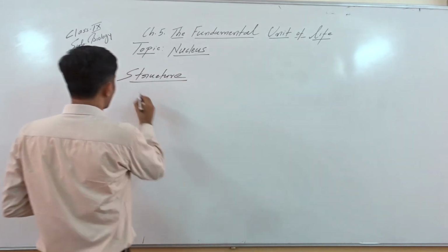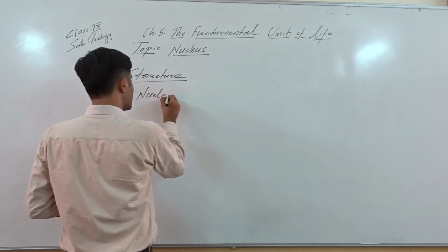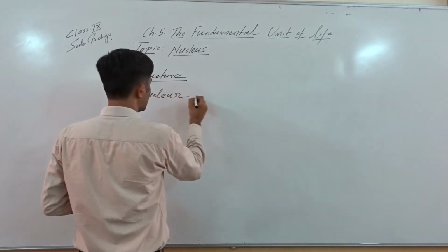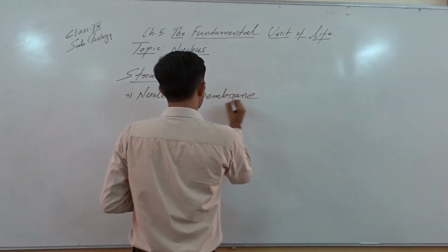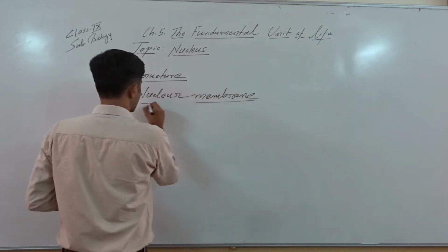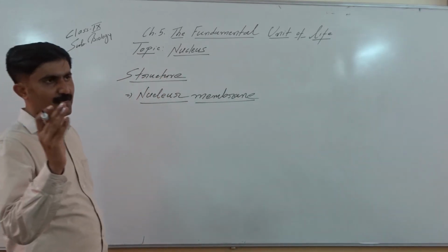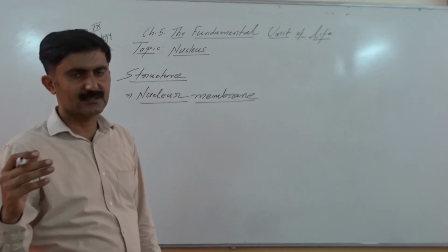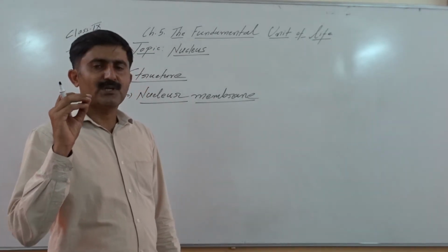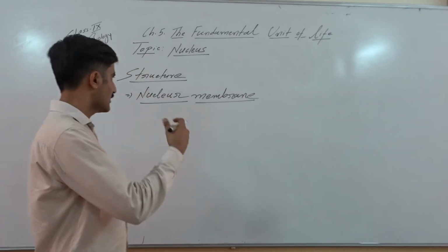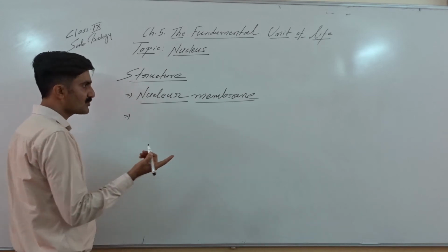Structure. So broadly, if we look into different parts, the nucleus is covered by the nuclear membrane. Please remember, nuclear membrane. Right? So these are the major parts we are listing out. The nuclear membrane separates the nucleoplasm, the fluid of the nucleus, from the cytoplasm. Right? So we will go into detail of the nuclear membrane also.